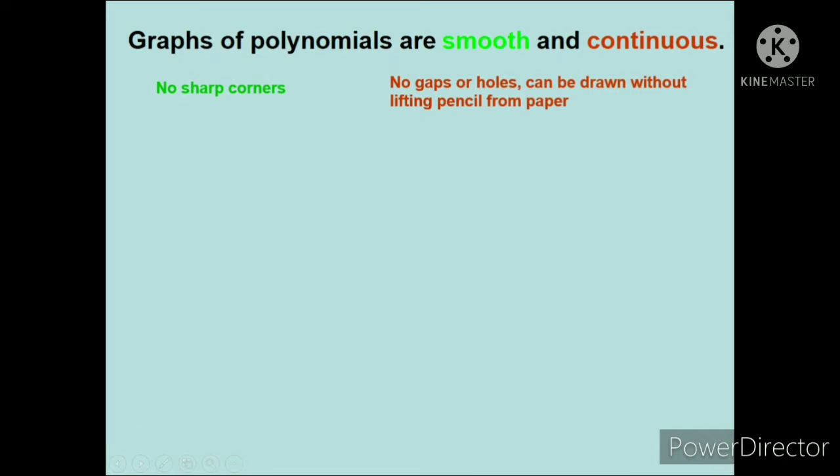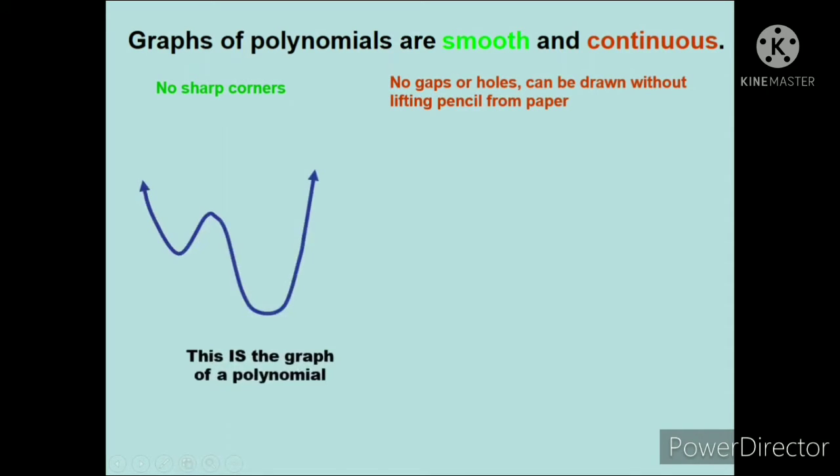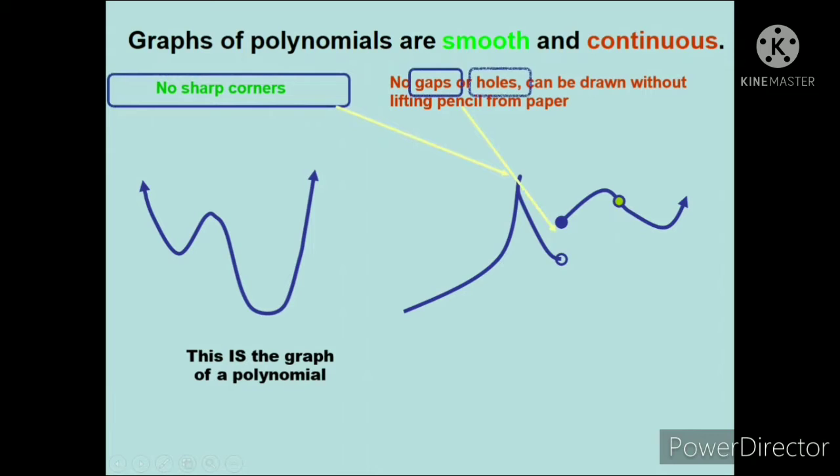So, this is an example of a graph of a polynomial function. But, this is not. Why? Meron siyang sharp corner. Okay? Meron din siyang, as you can see dito, naputol. Dapat tuloy-tuloy. Okay. So, this is not a graph of a polynomial function. Meron din siyang, ayan, may hole. So, dapat tuloy-tuloy, just like this one. So, nagkaroon na kayo ng idea kung paano i-graph ang ating polynomial function.